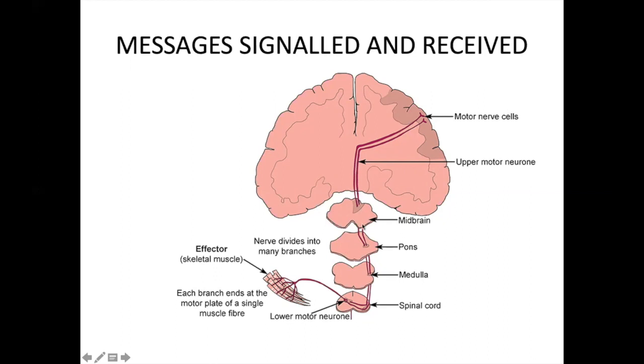These motor nerves will go from different parts of the brain back to the muscle that is an effector, a skeletal muscle. And how it has branched, you can see over here. The branch ends at a motor plate of a single muscle fiber. So this is how the messages go to the brain, and they come back to the effector muscles, and we give the response accordingly.